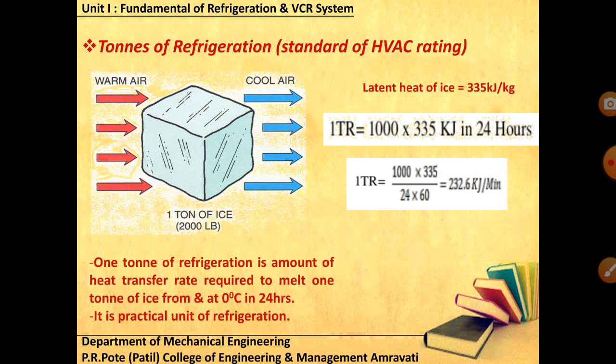So if you go for the definition, 1 ton of refrigeration is the amount of heat transfer rate required to melt 1 ton of ice from and at 0 degrees Celsius in 24 hours. From and at 0 degrees Celsius, because we are dealing with the phase change, a latent heat, so the temperature will not change. It would be as it is. From 0 degrees Celsius ice to 0 degrees Celsius water in 24 hours, the energy transferred is 232.6 kilojoule per minute. For practical applications, for numericals, we take it as 210 kilojoule per minute. This is the practical unit of refrigeration.